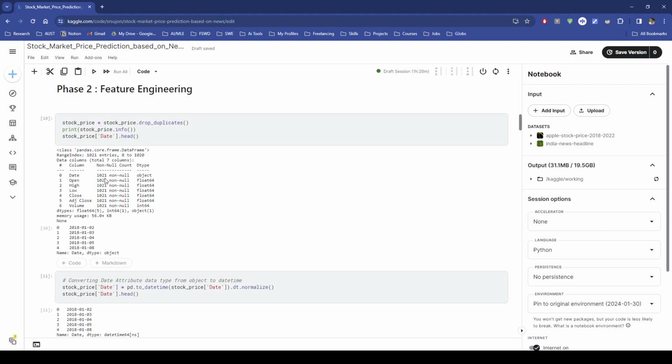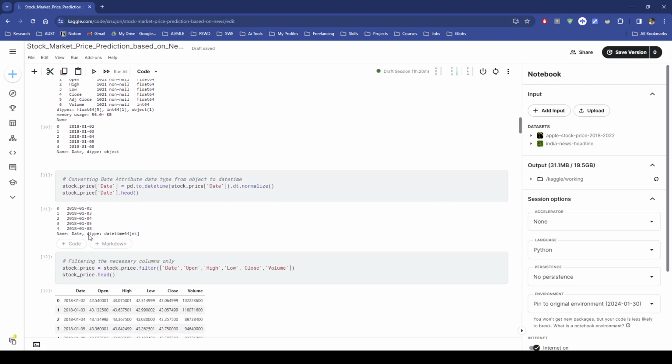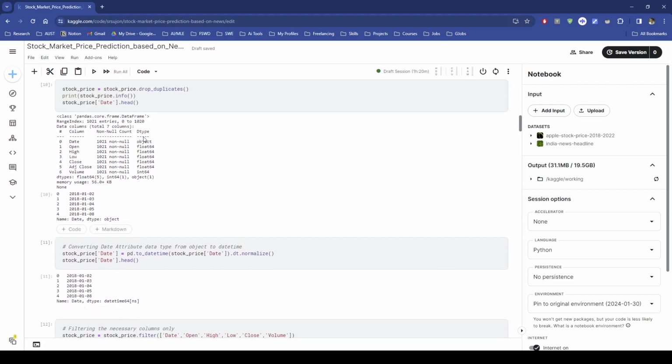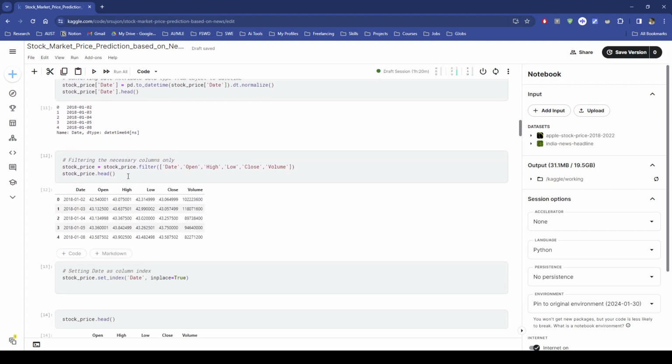So we need the significant features. Here, as the date is our main index, we have to convert it to date and time mode. The data type here is object, so it needs to be converted to date and time. Then filtering needs to be done.